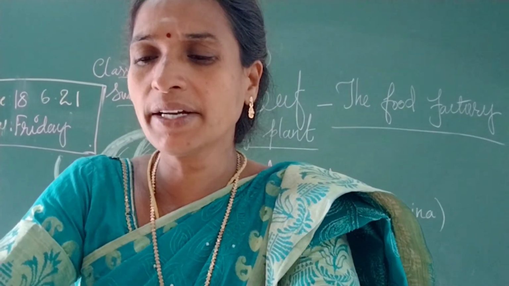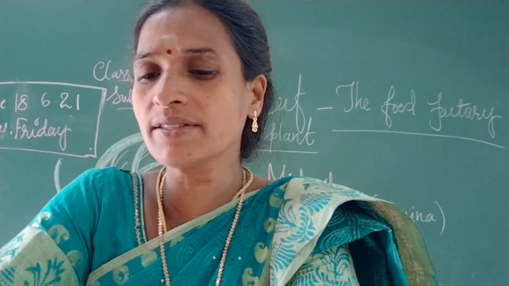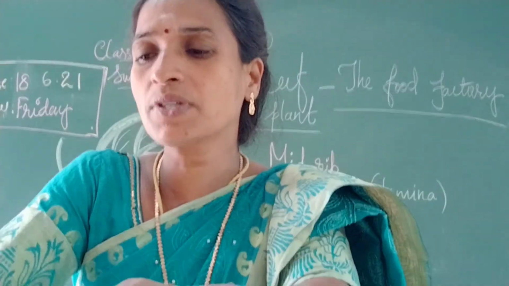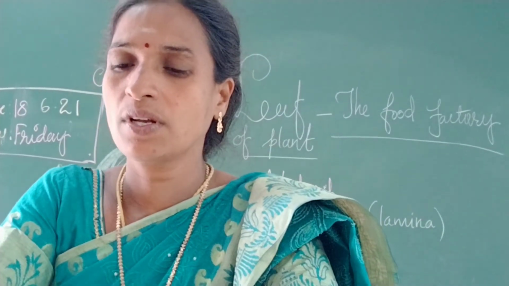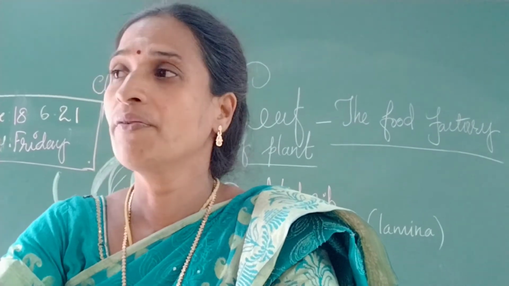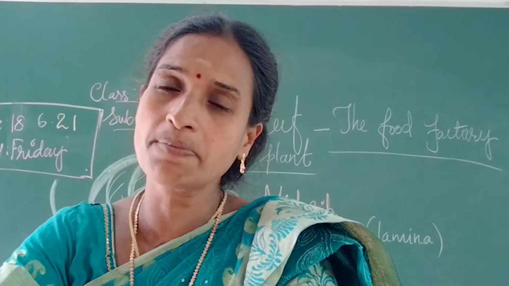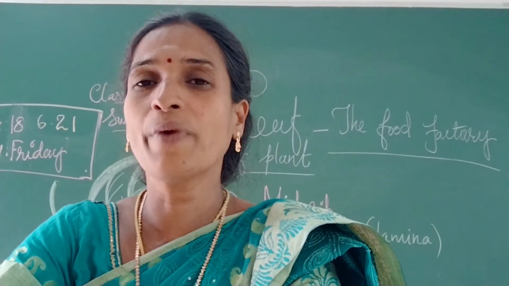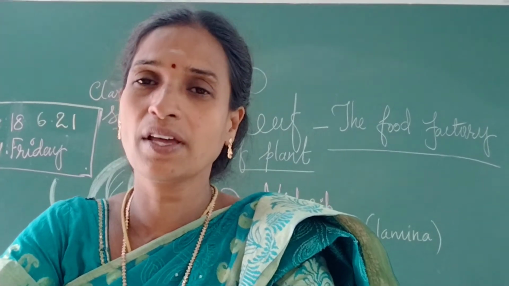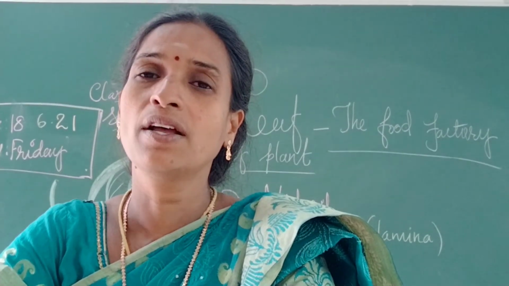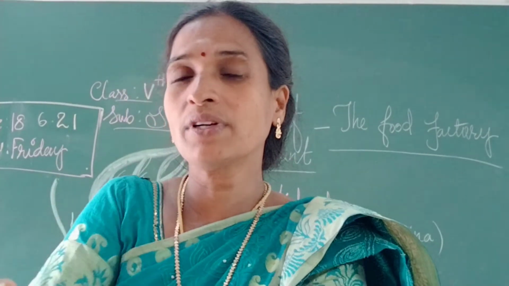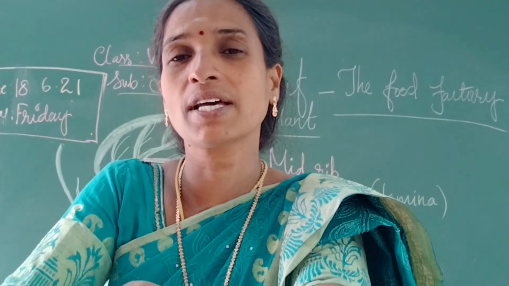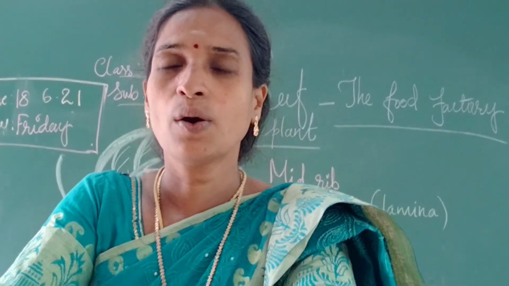From the midrib arise branches called veins, and they are of different types depending upon the types of edges. In leaves we can see different shapes, sizes and colors. They vary in color, in shape, and even in size, depending upon the plants. Yes children.